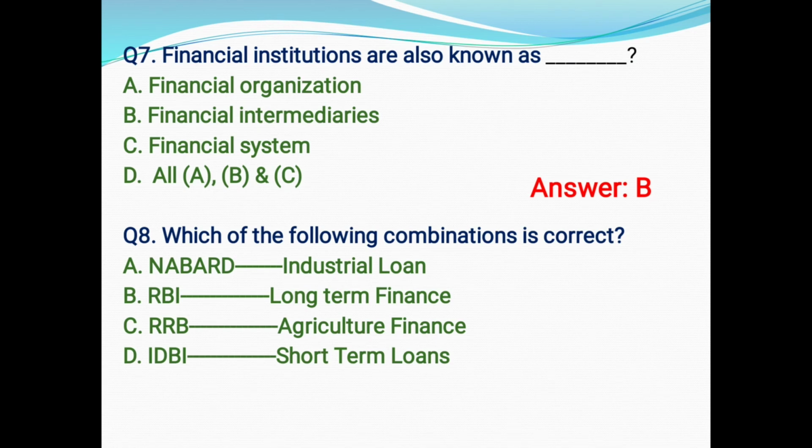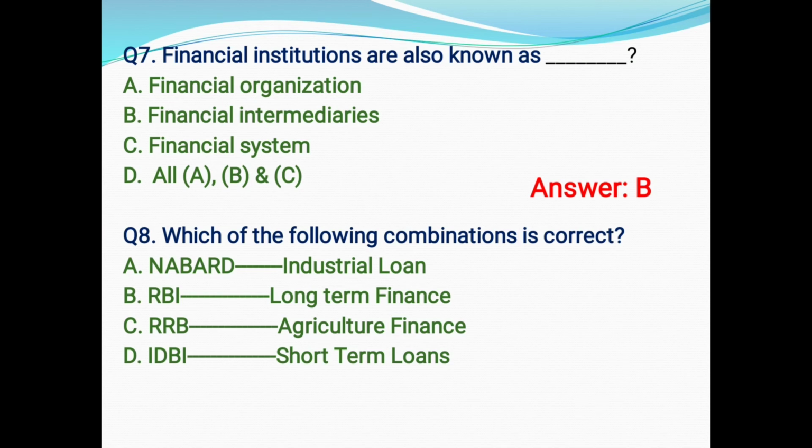Next, RBI generally provides short-term finance, not long-term finance, so option B will also be incorrect. Next, option D, that is IDBI, Industrial Development Bank of India. Here IDBI generally provides long-term finance, not short-term loans, so option D will also be incorrect.